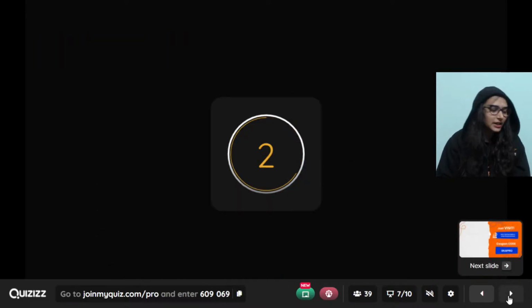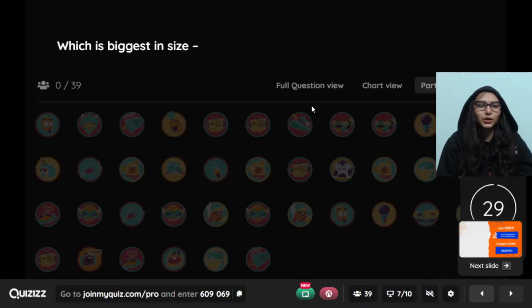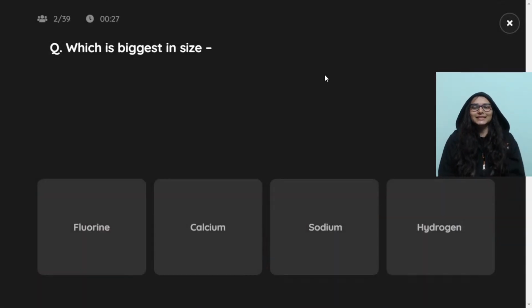Next question on your screen. Go for it, come on. Which is bigger in size? Biggest in size. Fluorine, calcium, sodium, hydrogen. Now hint is that shells देखो, number of shells जिसमें ज़्यादा है that would be biggest in size. कर सकते हो? Hydrogen, sodium, calcium, fluorine. 4 options, number of shells will give you the correct answer.